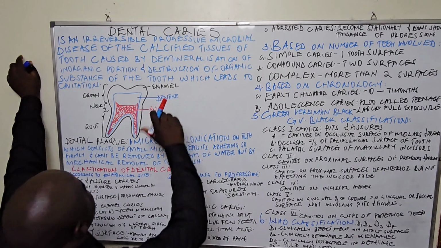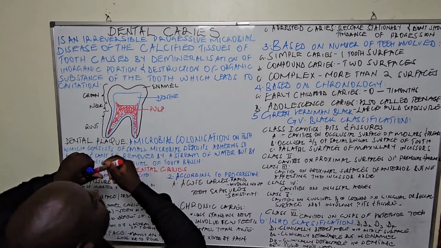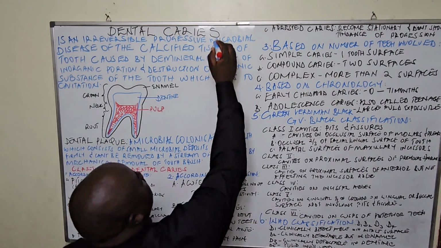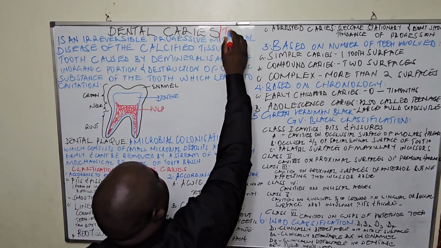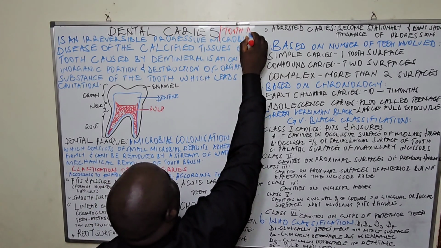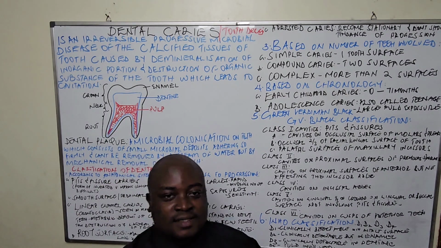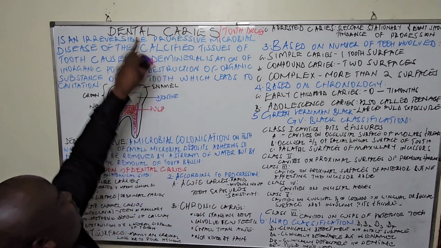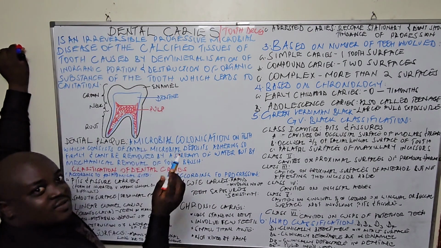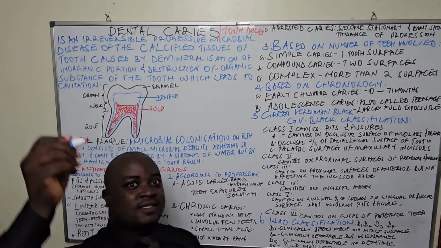So today we shall talk about dental caries. And dental caries is the same as tooth decay. Tooth decay is the common word used, but for us here in our dental lectures, we shall say this is dental caries.